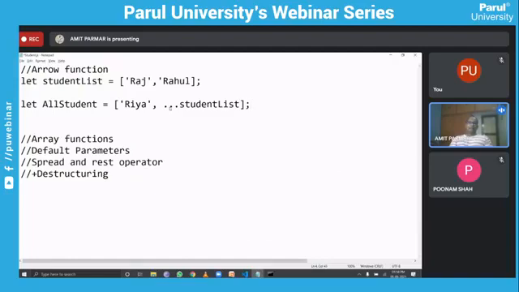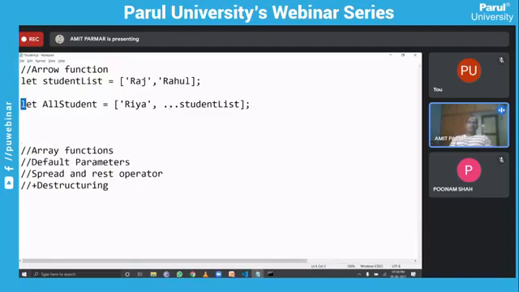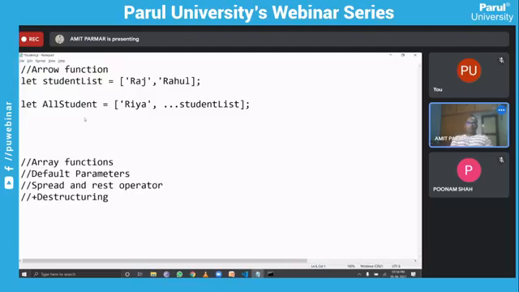So you know what will happen when this particular variable gets executed. At that time, you will be able to see all the students listed over here. To demonstrate this, I will use one of the array functions. If you want to display that, I can write all students dot forEach is the method.